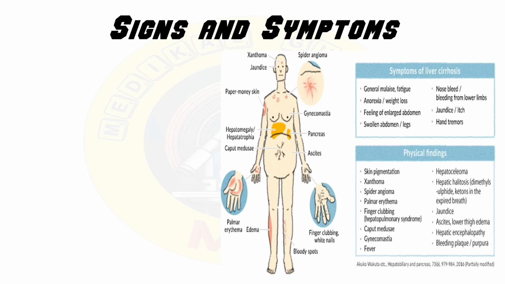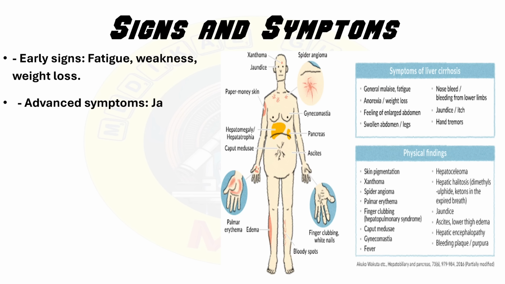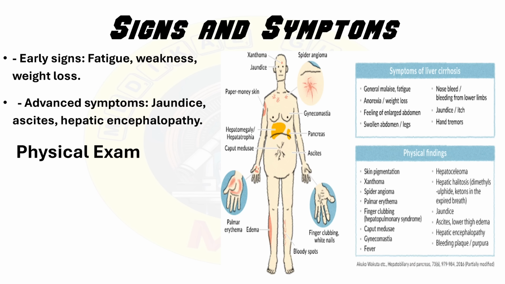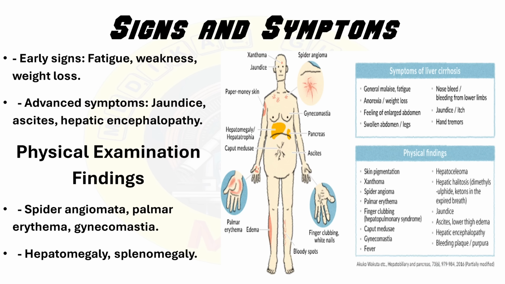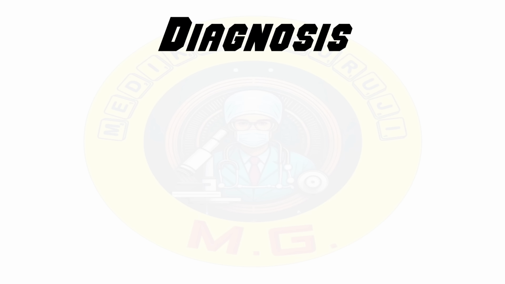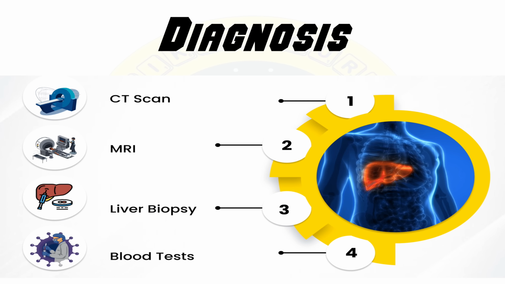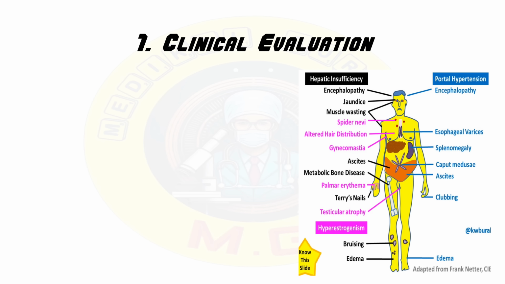Now, generalized signs and symptoms of liver cirrhosis. Early signs include fatigue, weakness, weight loss, and advanced symptoms like jaundice, ascites, and hepatic encephalopathy. Physical findings like spider angiomata, palmar erythema, gynecomastia, hepatomegaly, and splenomegaly. Moving on to diagnosis. So, we will discuss one by one in detail.